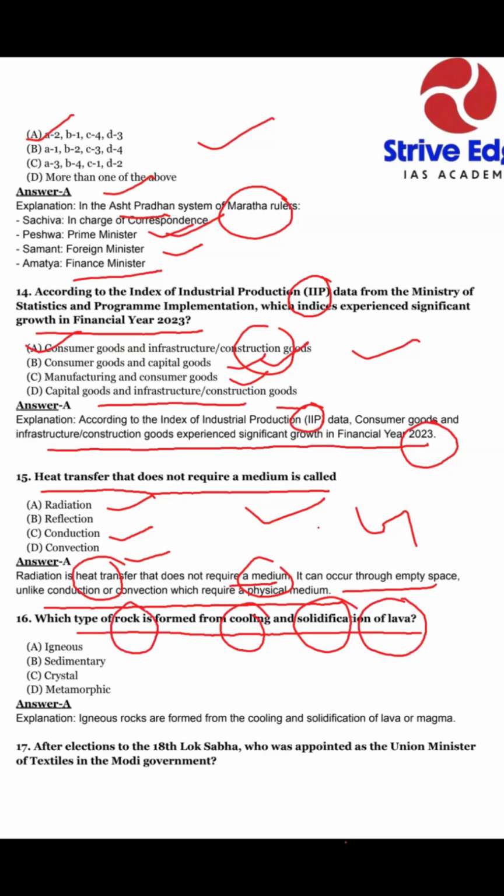So our explanation: igneous rocks are formed from the cooling and solidification of lava or magma. So our option A is correct, which is igneous rocks. Not sedimentary, not crystal, and not metamorphic.